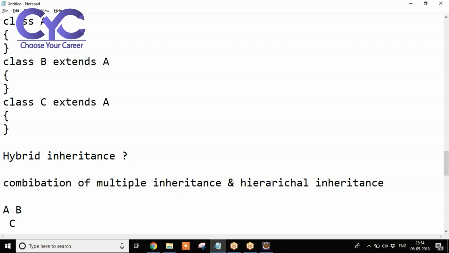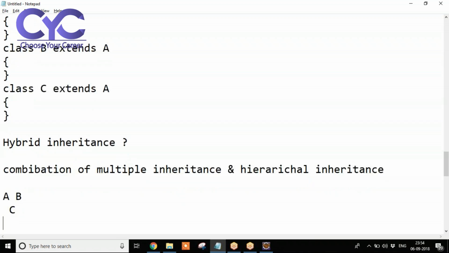What is this example? We are inheriting the data from multiple superclasses A and B. C is extending A, B. It is an example of multiple inheritance. Again, this C class can be extended by D and E also. C is an extension of A and B, but C has two more extensions. This is multiple inheritance, and this one is hierarchical inheritance. Hierarchy means here D is extending C and E is also extending C.